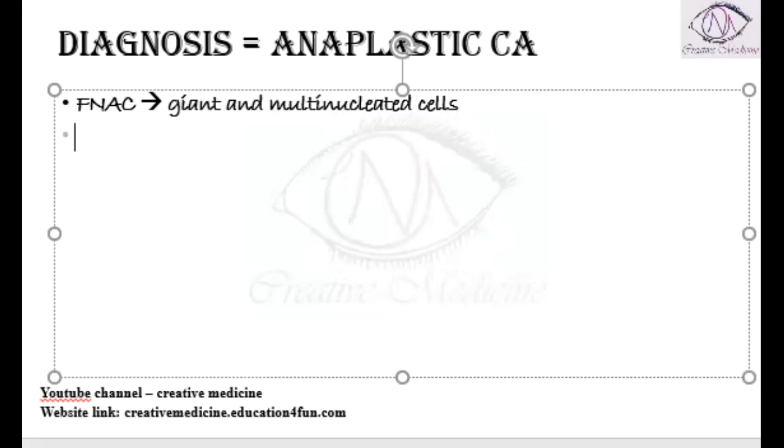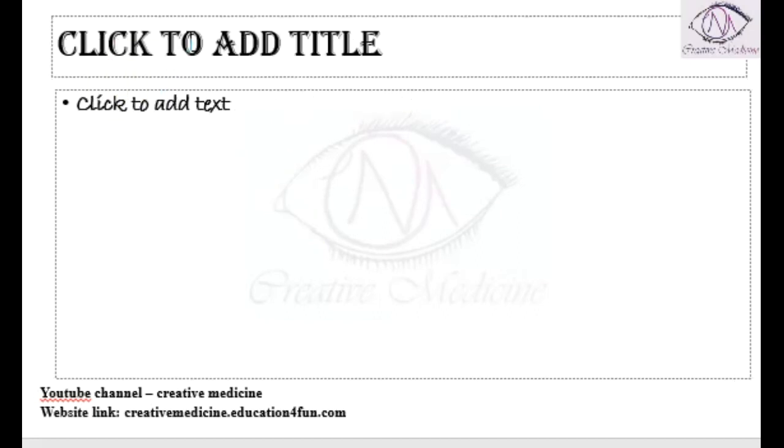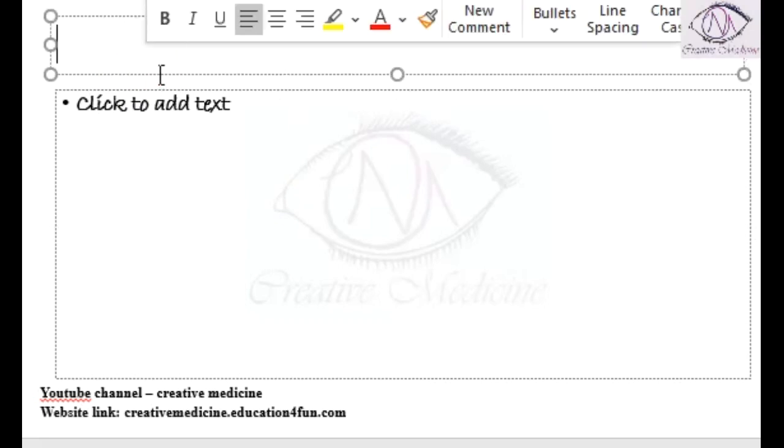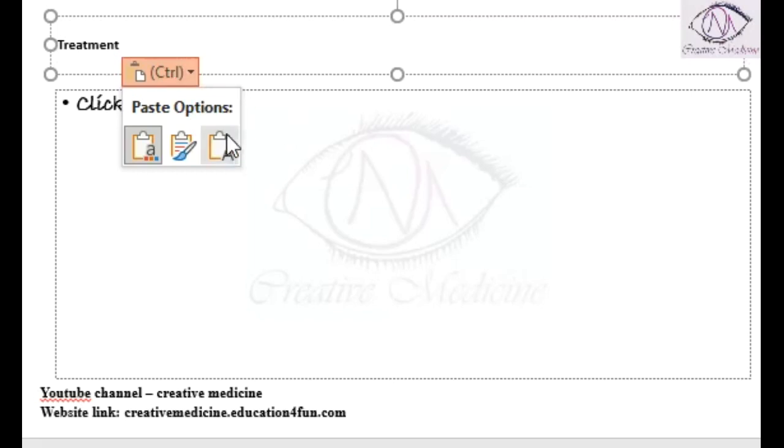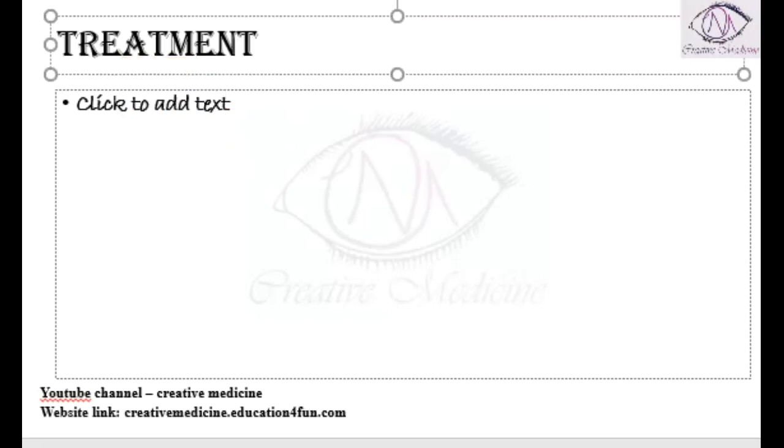In most of the cases, sometimes we even need an incisional biopsy to confirm the diagnosis. Then treatment. In the treatment of anaplastic carcinoma of thyroid, since it is a cancer, it is better to do a thyroidectomy in most of the cases.